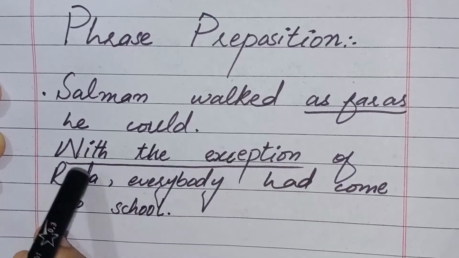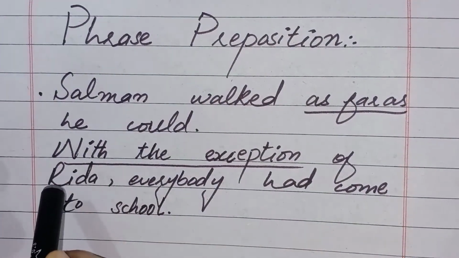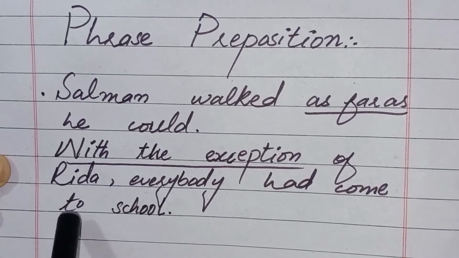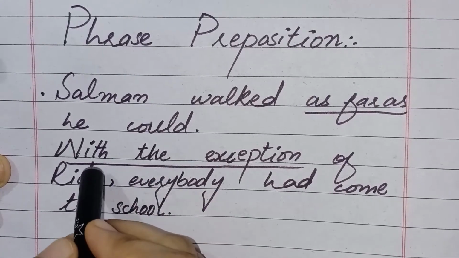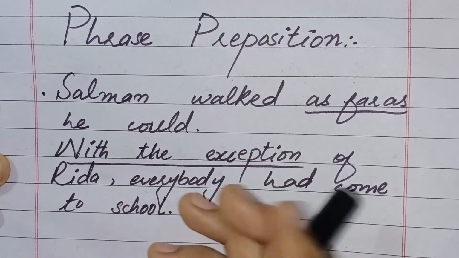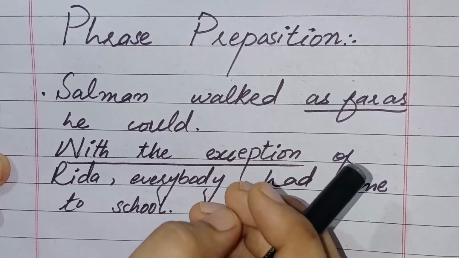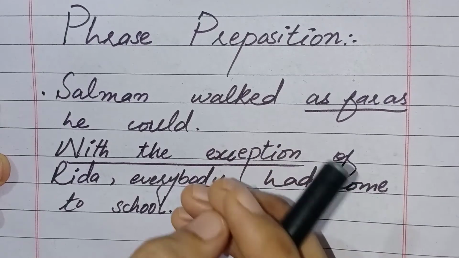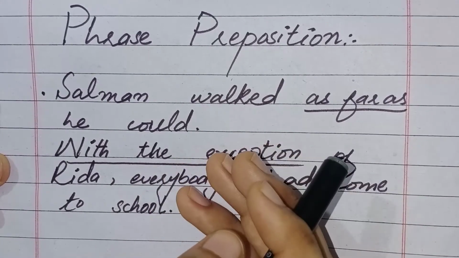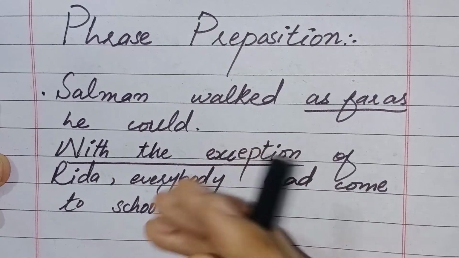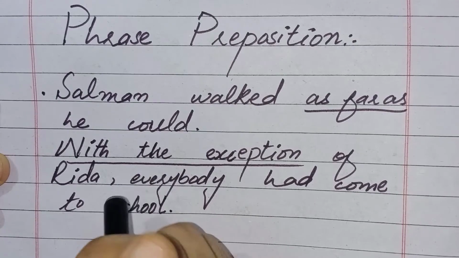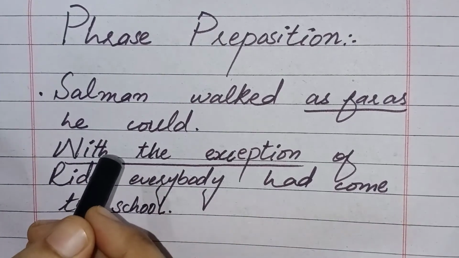Now move to second example. With the exception of Rida, everybody had come to school. In this sentence the phrase with the exception is phrase preposition. So guys, the words like as far as, because of, by means of, by virtue of, for the sake of, in case of, in front of, in order to, in spite of, with the exception, with regards to, all these are called phrase preposition.